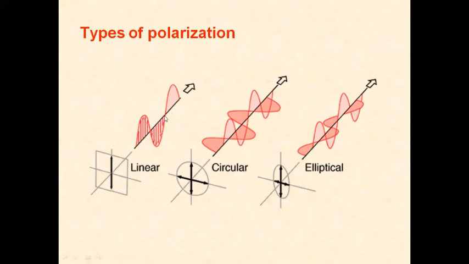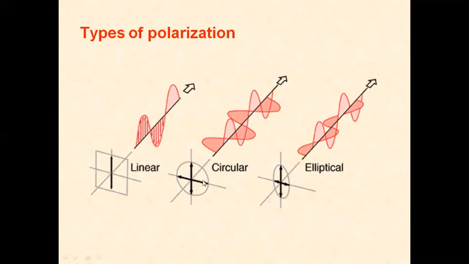The direction of propagation is perpendicular to both the electric field and the magnetic field. The same concept applies here, but the path followed by the wave is circular. Two waves, equal in magnitude, differ by a phase shift of 90 degrees, and they produce circular polarization.